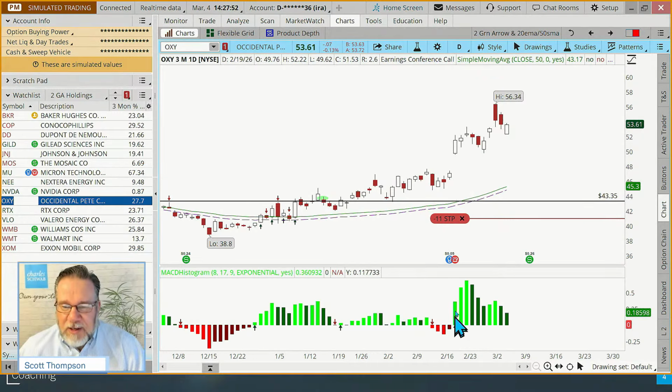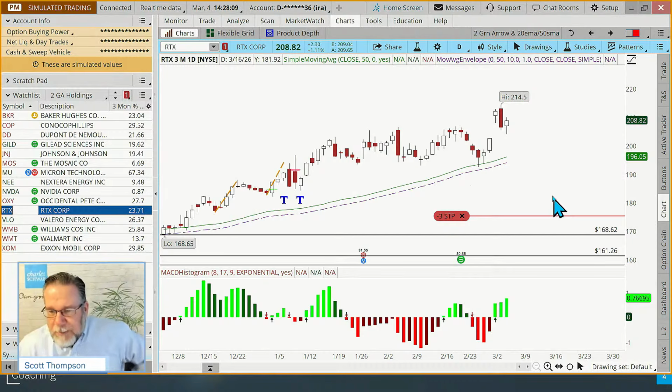And again, if you're going to do that, the stop rule is if you get a new buy signal, if we didn't already own it, we could have bought it this day on the 19th, and our stop would have been there at about whatever that is, 42.70-ish. Okay. RTX, write this symbol down.